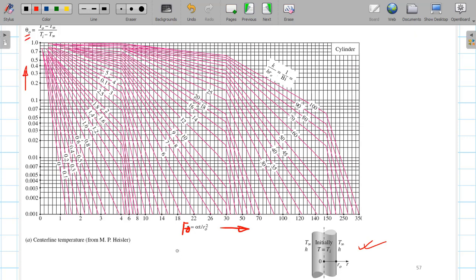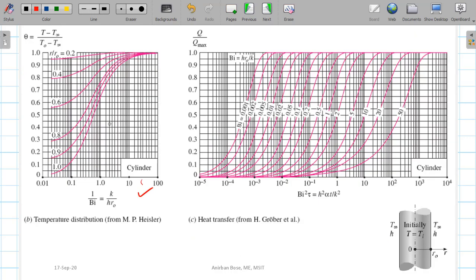Find theta 0, since you know the Biot number and the time. In this way you can find the central position temperature after that time. Now use the second curve, and using that T0 value after that time, at any R by R0 position, that means at any radial position, you can find the temperature. In exactly a similar way you find the rate of heat transfer. Here this is the Fourier number, so Biot number square into Fourier number is this quantity.